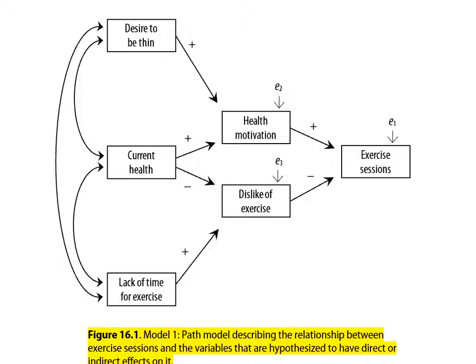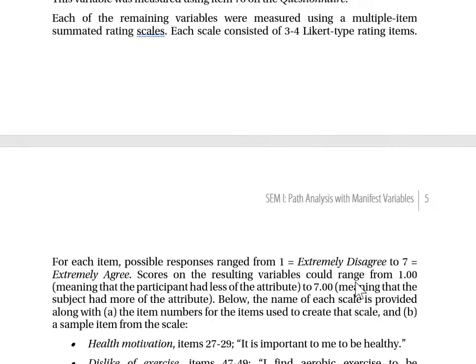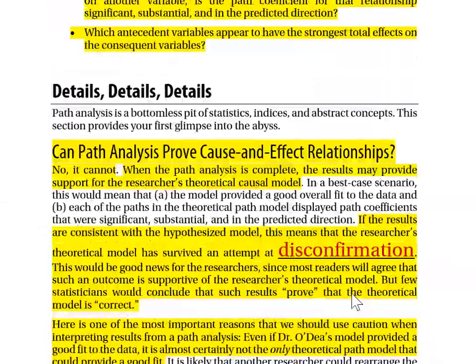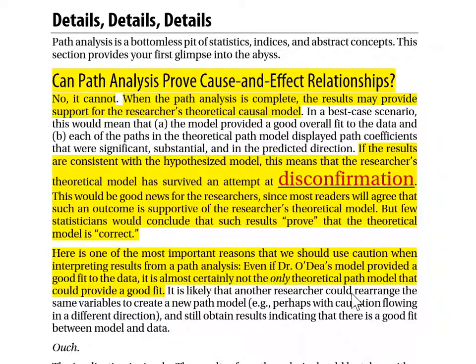It's not like every model fits, but it is usually possible to rearrange the variables in different ways and still get a good fit to the data. And that's among the reasons that anytime we do path analysis, we have to interpret the results with caution. Even if you get supportive results, it doesn't mean you've proven that your path model was correct.